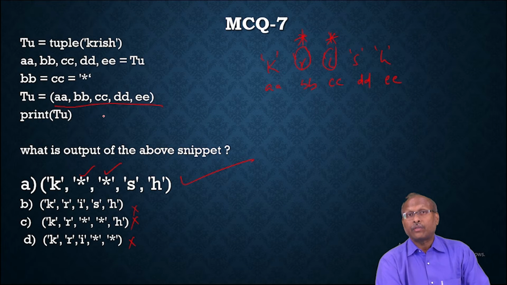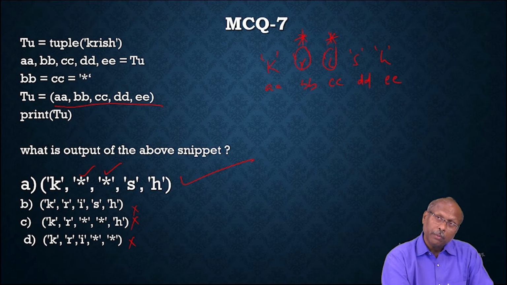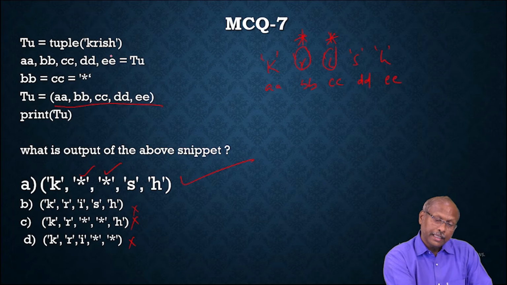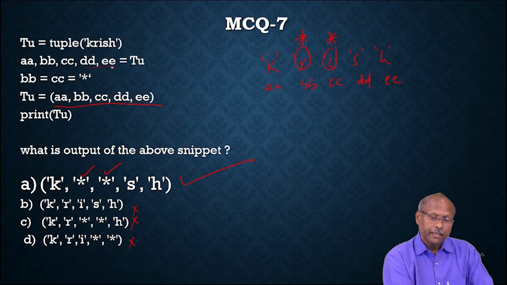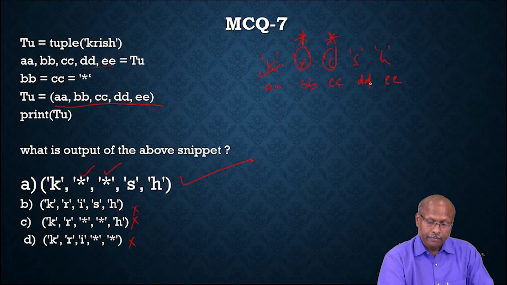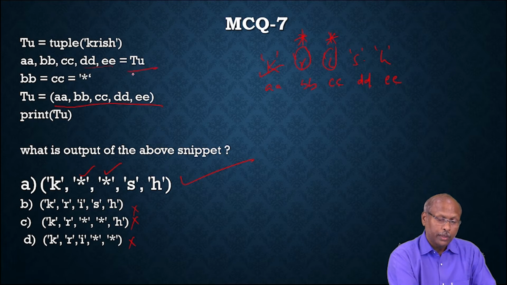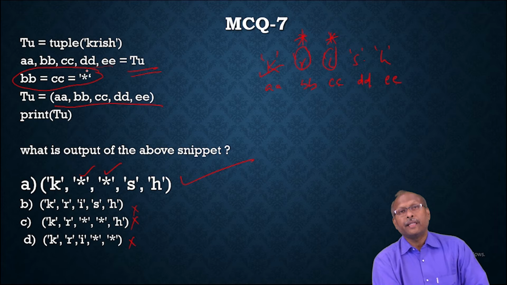And you know that a tuple is actually immutable. Whereas here we are creating one new tuple with the values from the previous tuple. The previous tuple value is Krish, and Krish was stored in the 5 variables AA, BB, CC, DD, EE. So AA will be storing K, BB will be storing R, CC will be storing I, DD will be storing S, EE will be storing H. Later on, you are updating BB and CC with the value star.